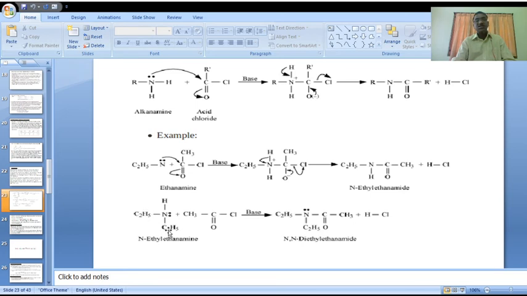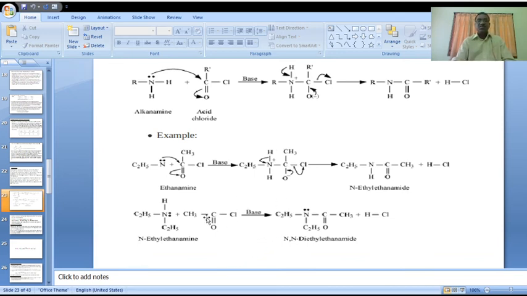Secondary amine on reaction with the same acid chloride. Here, the secondary amine acts as a nucleophile. That pair of electrons bonds with the acyl carbonyl carbon. Cleavage of the pi bond, and the oxygen gets a negative charge. Here we did not represent that intermediate structure: nitrogen positive, oxygen negative charged, tetrahedral intermediate.